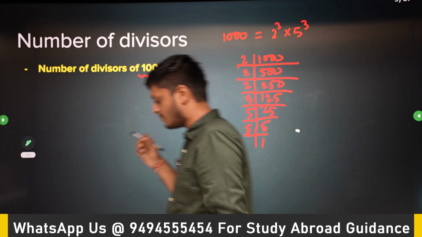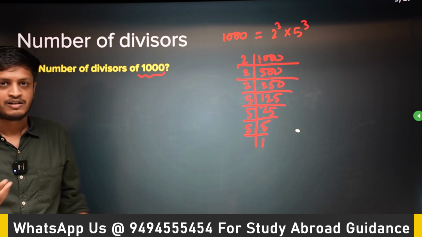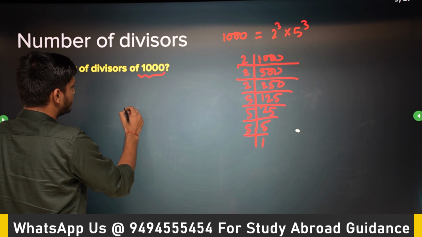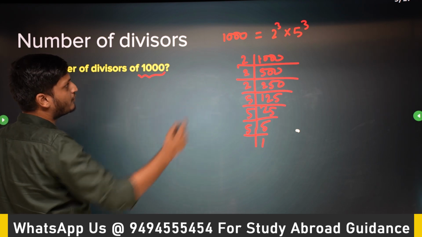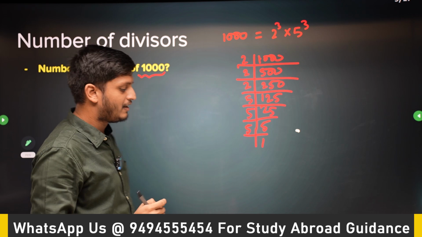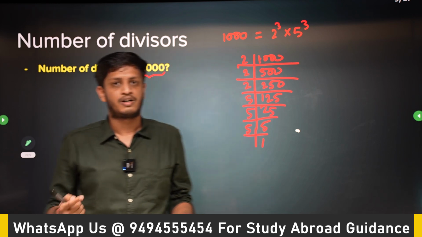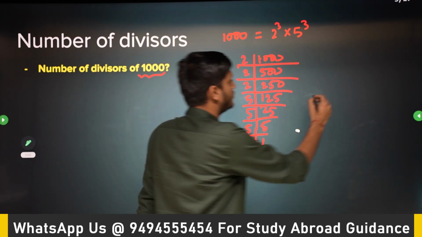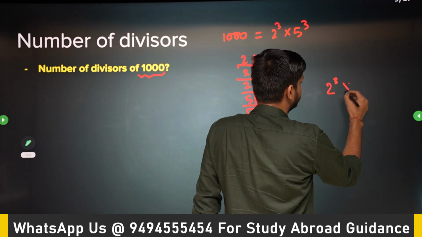So think about it. What is 1000? Okay, why am I doing all this? There is a logic. 1000 is 2 cube into 5 cube. And any factor of 1000 will be what? It will divide 1000. So what is a divisor? It will divide 1000. So this is 1000, 2 cube into 5 cube.